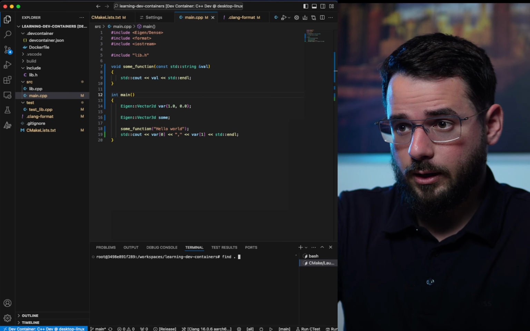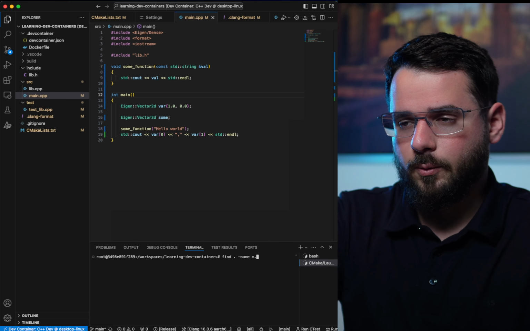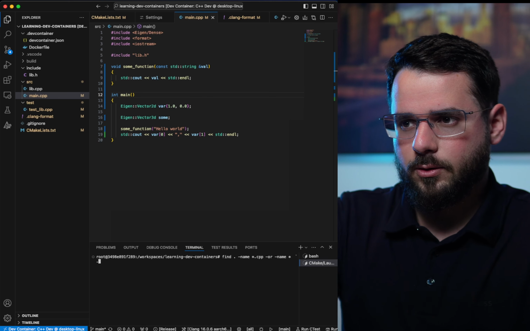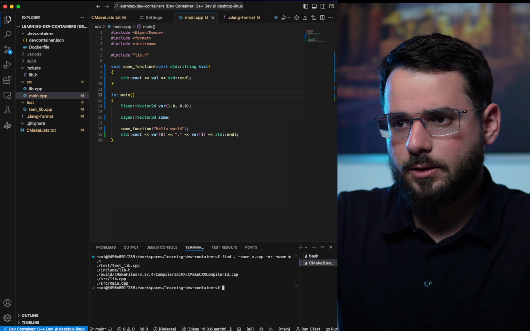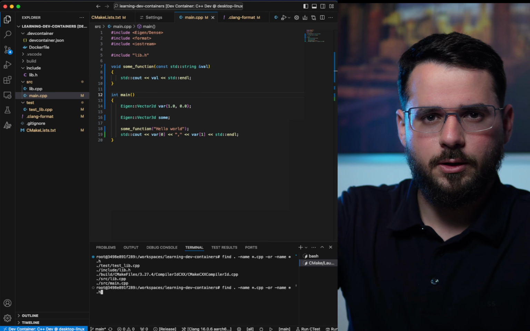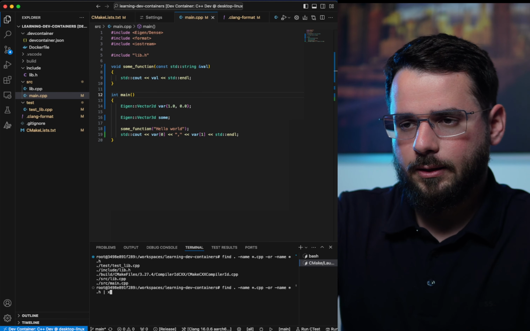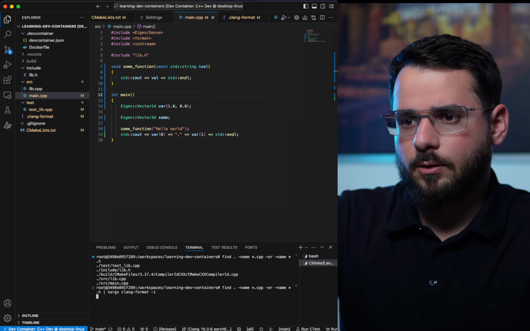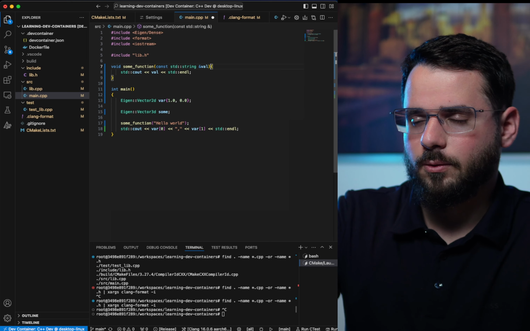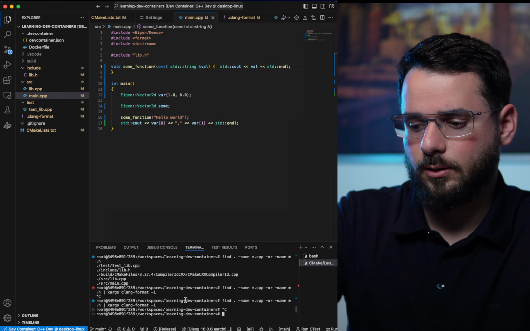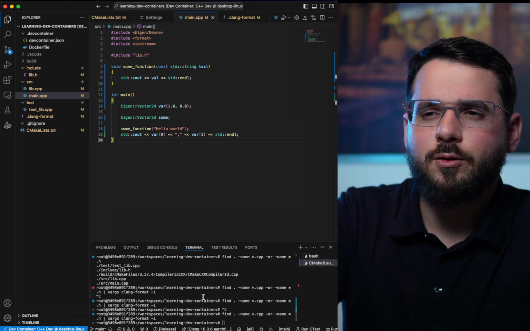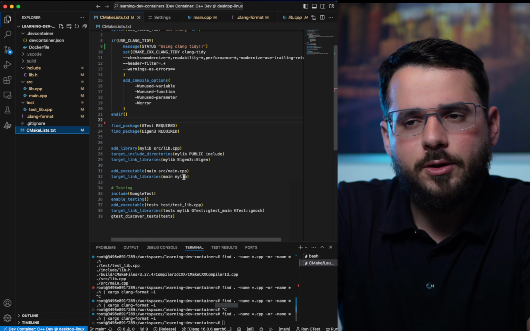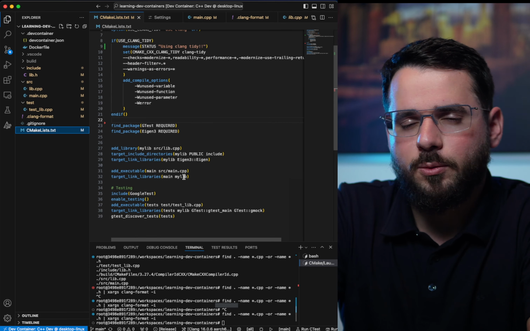You can make a script. I can find every file that is named with .cpp or with the name x.h. So it listed all the files. I could also ignore the build folder. And then I can pass them to Clang-format like this, just to be really sure. Yeah, it's taking a while because I didn't filter properly. So you can just invoke the tool, and you can make a custom command for the formatting.